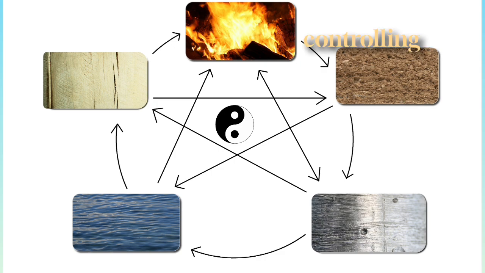Then comes the controlling sequence. In this sequence, each element controls another and is controlled by one. Thus, wood controls earth, earth controls water, water controls fire, fire controls metal, and metal controls wood. Accordingly, wood controls earth, for example, but is controlled by metal. The controlling sequence ensures that a balance is maintained among the five elements.